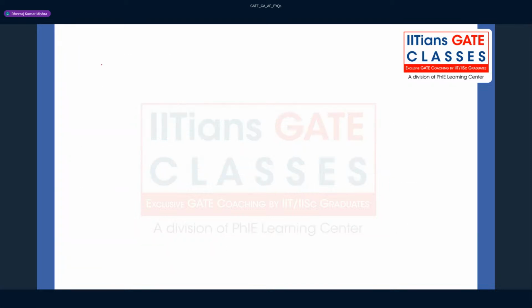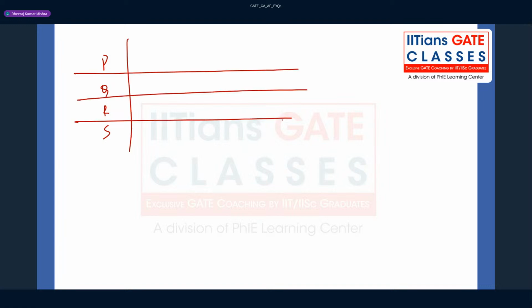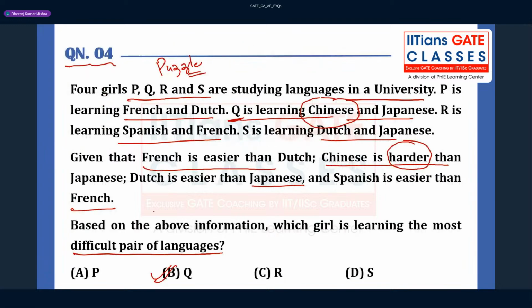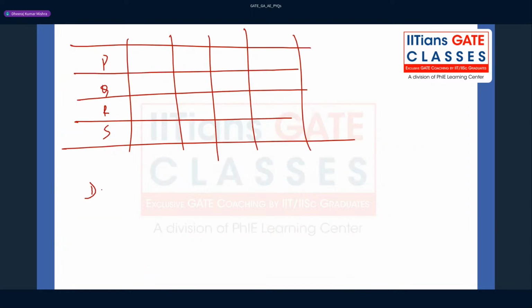You can also do it like this. There are P, Q, R, S, and you can just see what they are learning. You can also classify the languages, whatever number of languages are there. Then you can write these things: French is easier than Dutch, means Dutch is greater than French in terms of difficulty.